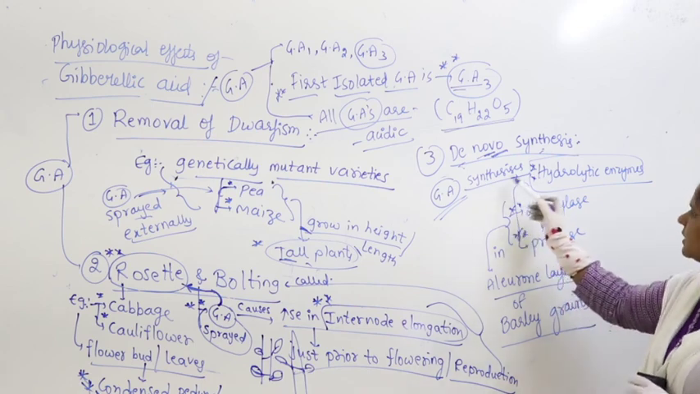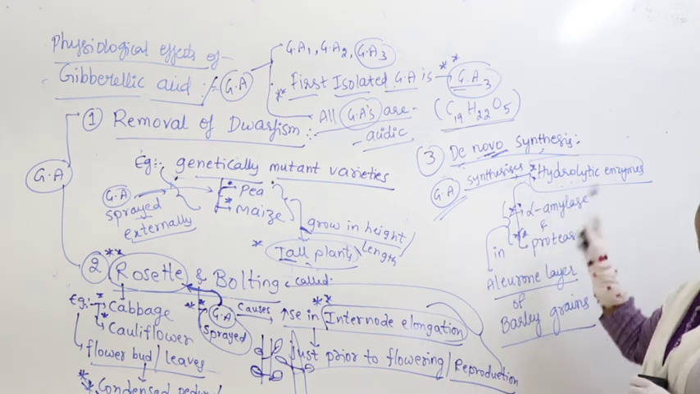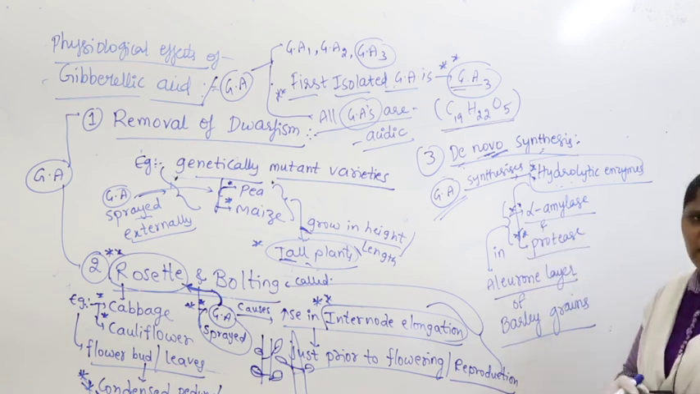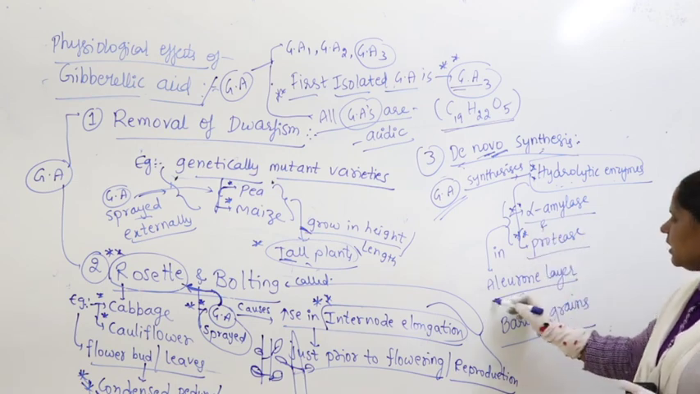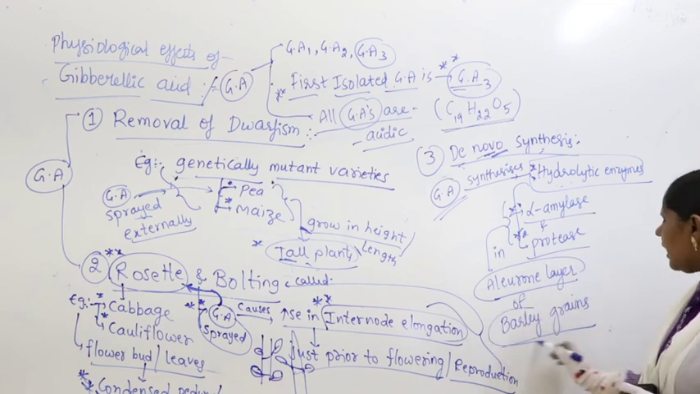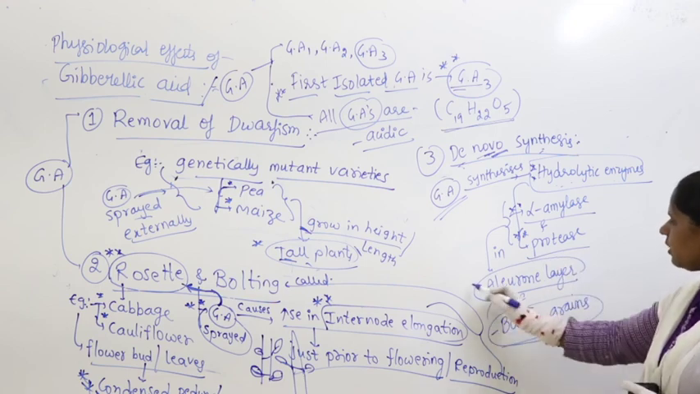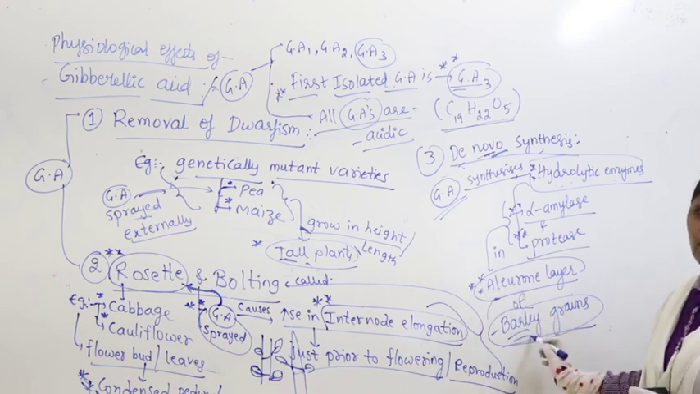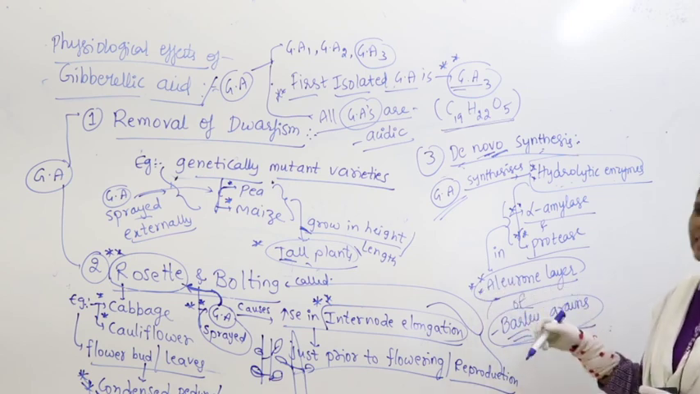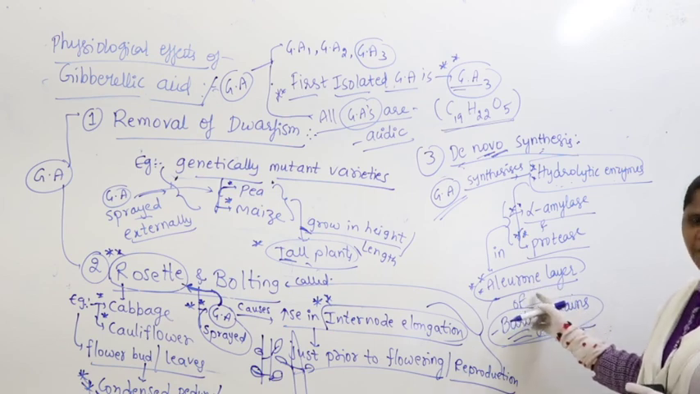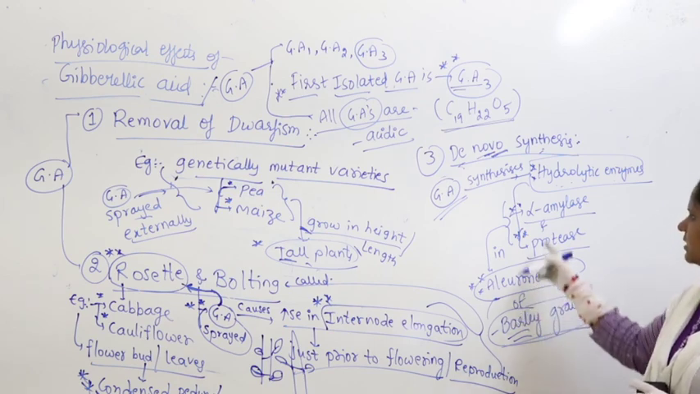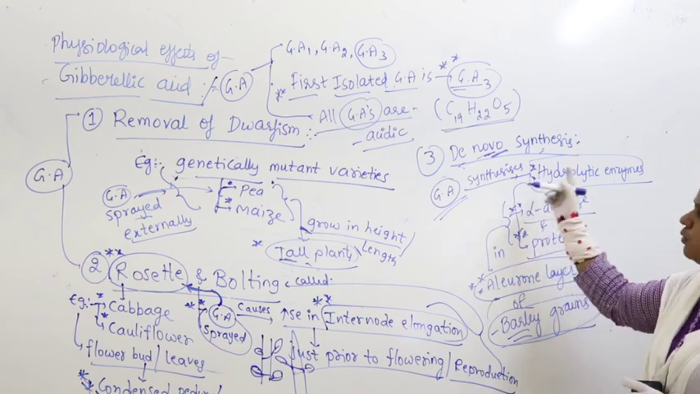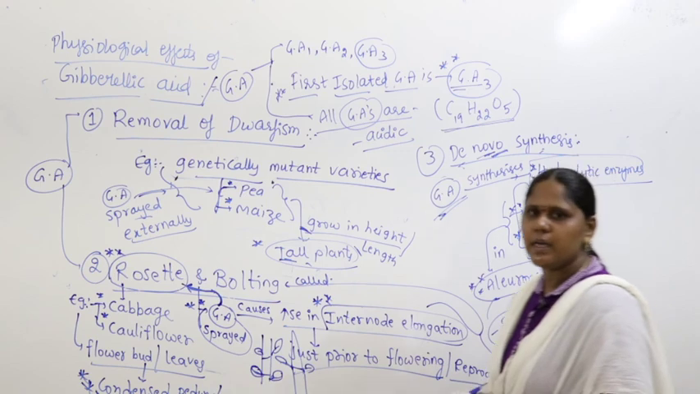So gibberellic acid synthesizes hydrolytic enzymes. Which ones? Alpha amylase and protease. Where do they get synthesized? In the aleurone layer of barley grains. Barley is a monocot, and a monocot seed has an aleurone layer. This proteinaceous aleurone layer has the hydrolytic enzymes alpha amylase and protease. Who synthesizes them? Gibberellic acid.